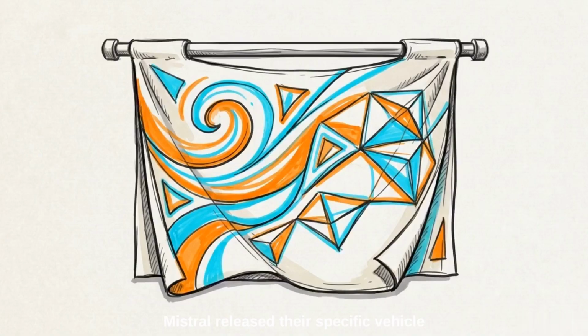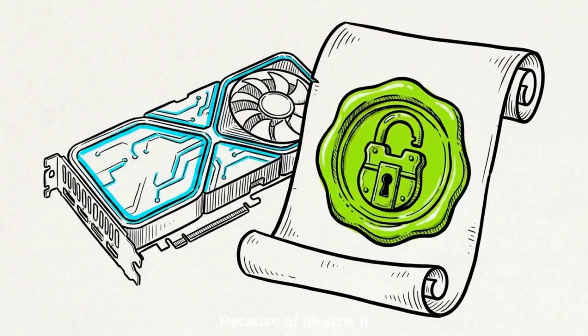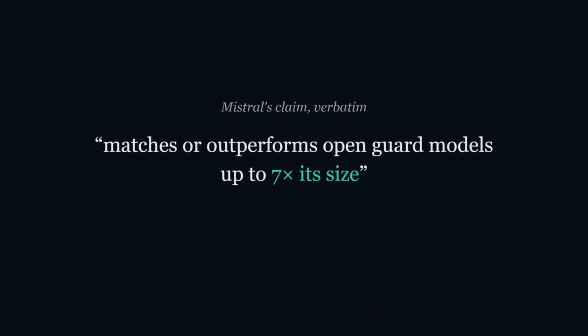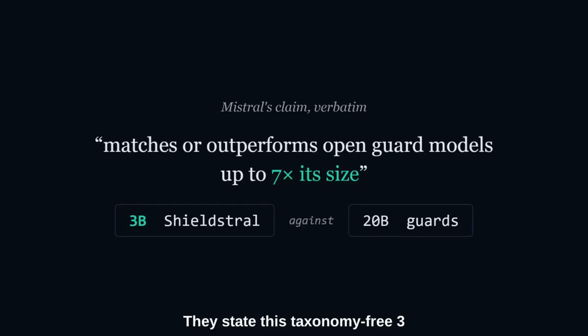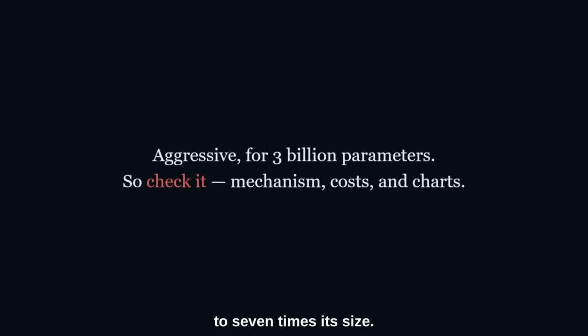Mistral released their specific vehicle for this shift, Shieldstral. It is a 3 billion parameter open-weights multimodal safety classifier. Because of its size, it runs locally on a single 16 GB GPU, and it ships under a highly permissive Apache 2.0 license. Mistral's primary marketing claim is aggressive. They state this taxonomy-free 3 billion parameter model matches or outperforms specialized guard models up to 7 times its size.